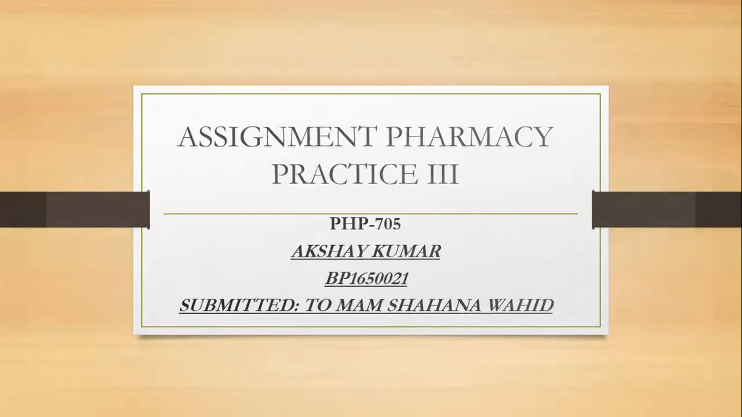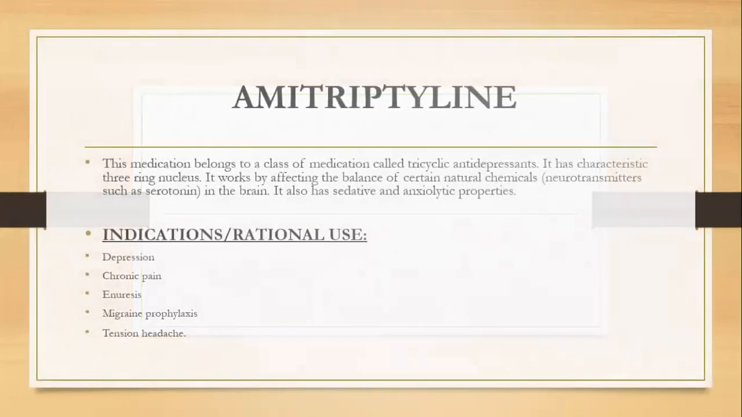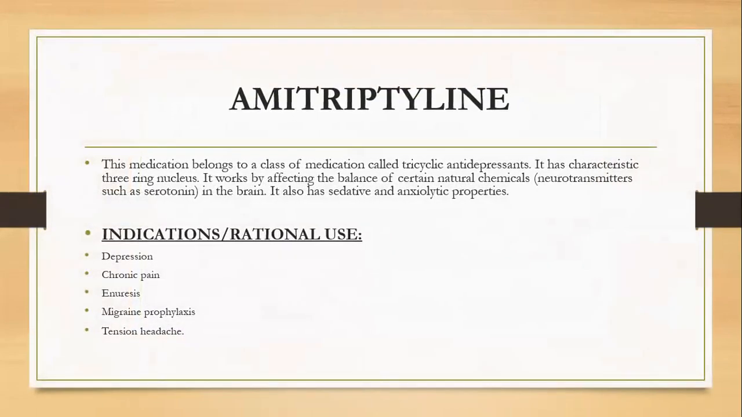Today my topic is Amitriptyline. Amitriptyline basically belongs to the class of medication called tricyclic antidepressants. It has a characteristic three-ring nucleus. It works by affecting some natural chemicals like neurotransmitters, for example, serotonin and dopamine in the brain. It also has some sedative and anxiolytic properties.